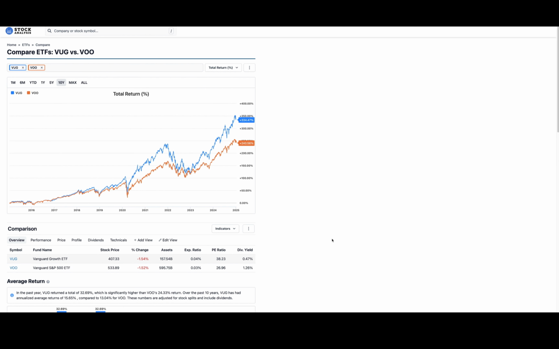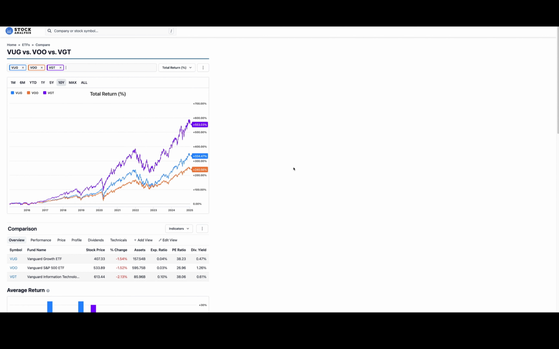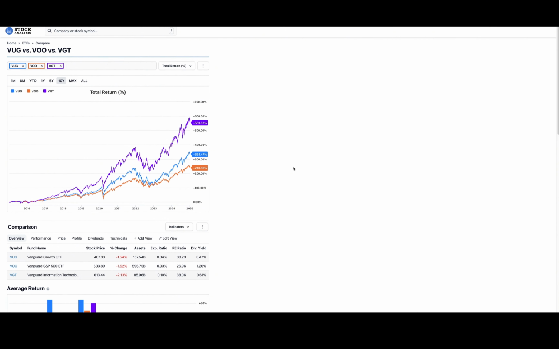So notice the difference, right? It's beneficial. Now it's not the best, but it gives you a good idea of what's going on. Obviously, I want to plug in my favorite one, which is VGT. I'll do that right now. Now, VGT is my benchmark. That's what I love to use. I'm a technology person, so I love to have these funds in there.